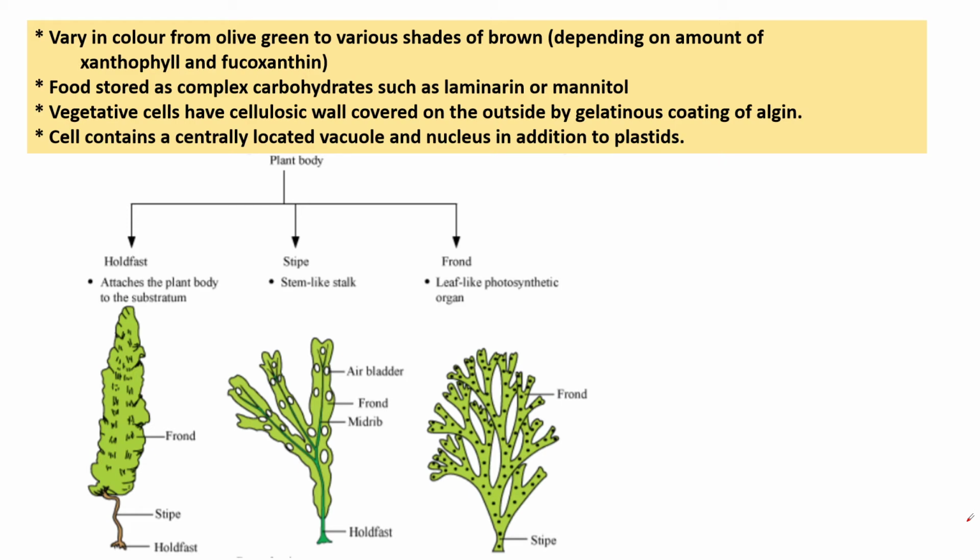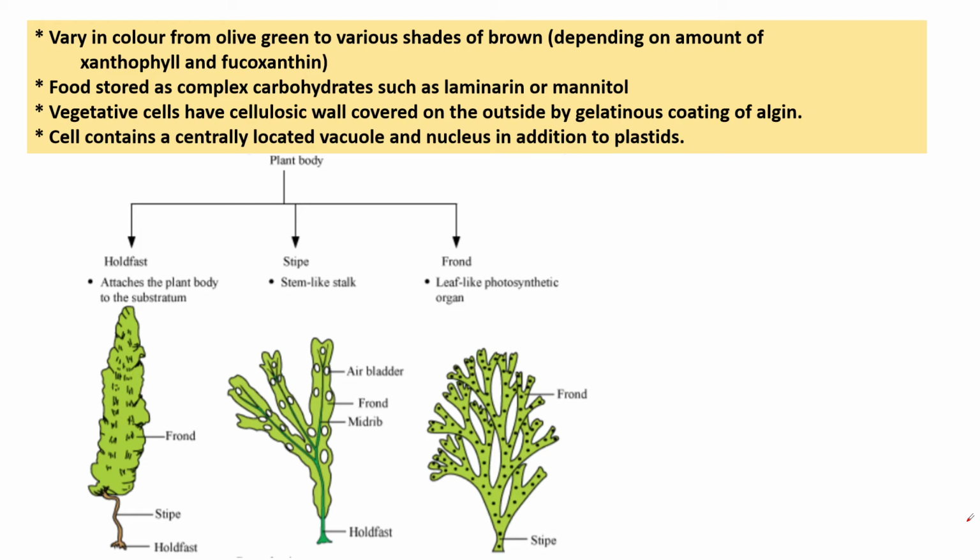The stipe arises from the holdfast, and the large leaf blades and bladder float on the surface of the water. The lamina or frond is photosynthetic, while the stipe is similar to the stem. Beyond 110 meters in the sea, we won't find them.